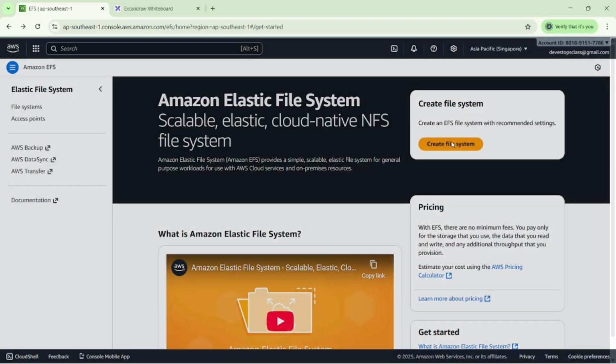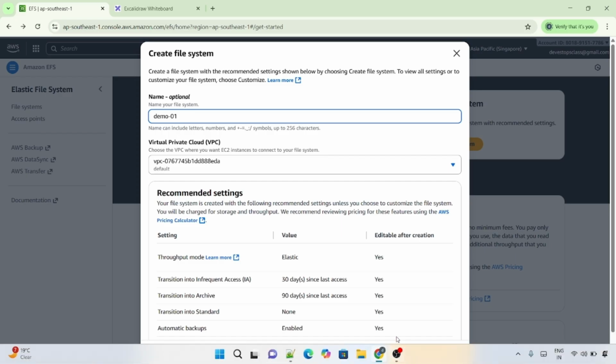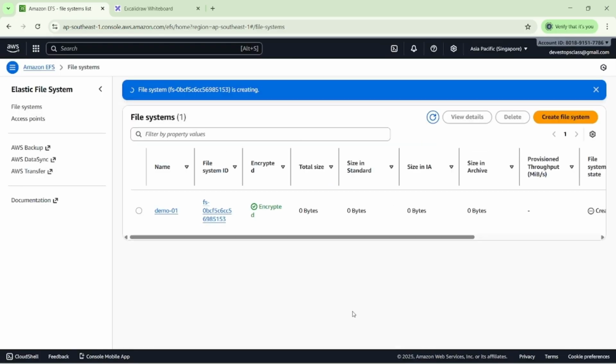So you can see here, create a file system. I'm creating one here, 01. Once we create it, we also have the option here, customize and create a file system. So I have created one file system here.